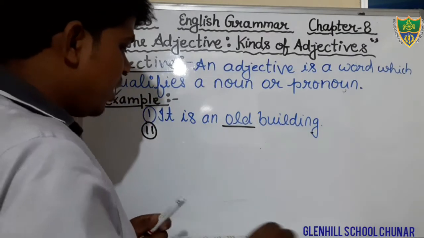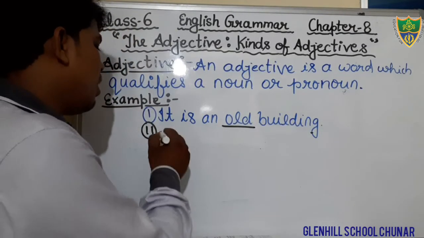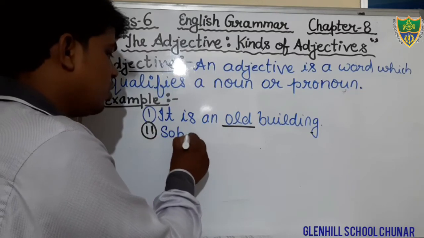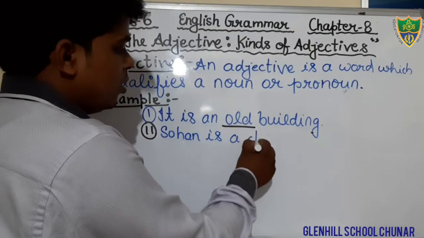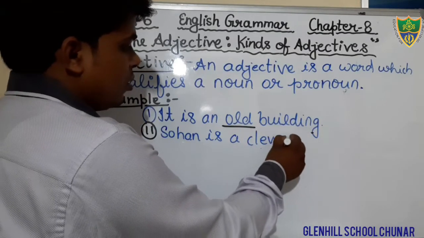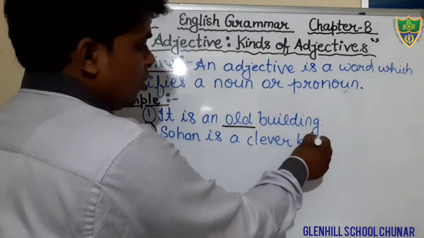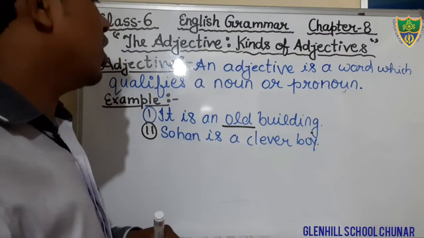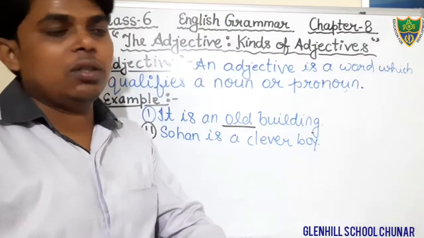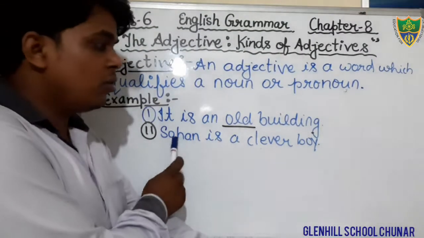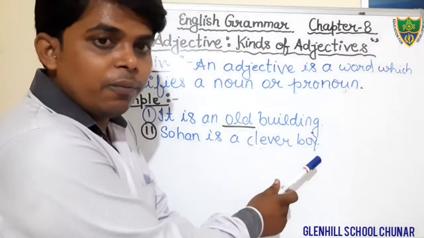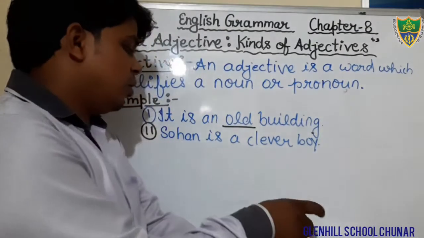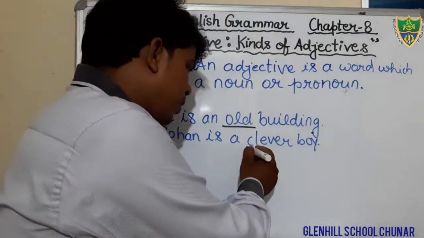Just see another example. Sohan is a clever boy. Okay students, in this sentence the word Sohan is a noun and the word boy is also a noun, and the describing word is clever.